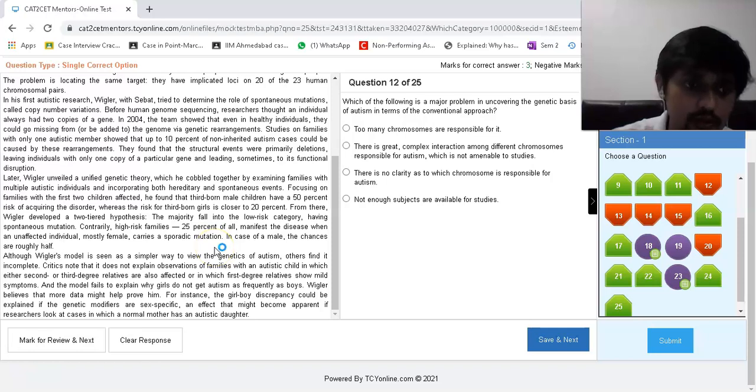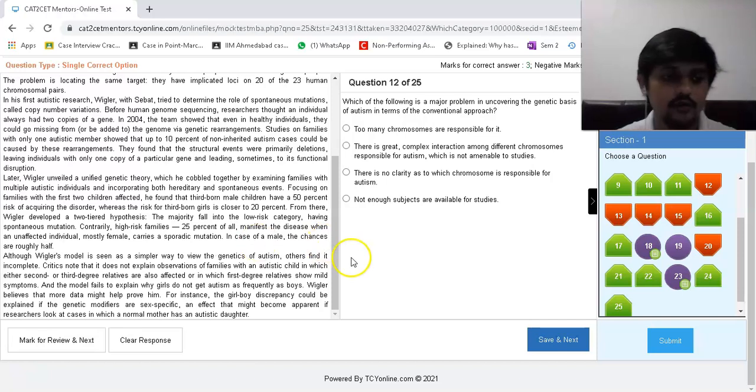Although Wigler's model is seen as a simpler way to view the genetics of autism, others find it incomplete. It does not explain observations of families with an autistic child in which second or third degree relatives, or even first degree relatives, show mild symptoms, and the model fails to explain why girls do not get autism as frequently as boys. Critics believe that more data might help prove him. For instance, the girl-boy discrepancy could be explained if genetic modifiers are sex-specific. In fact, that might become apparent if researchers look at cases in which a mother has an autistic daughter.